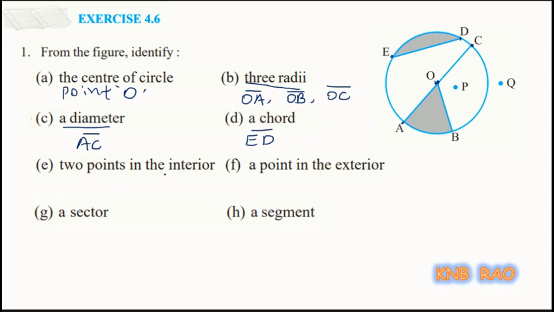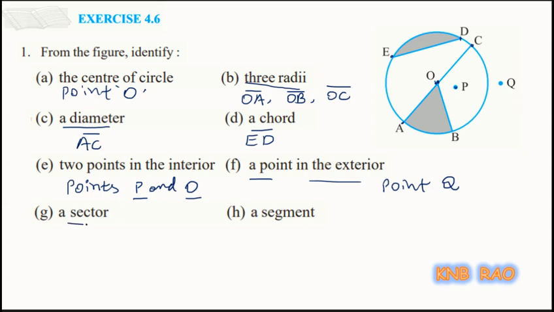Two points in the interior of a circle. P is a point lying inside. And do we have another point? Yes, the center O. So points P and O. The center of a circle is also an interior point of the circle. So we have got 2 points. A point in the exterior: here outside of the circle we have got Q. So point Q is in the exterior of the circle.